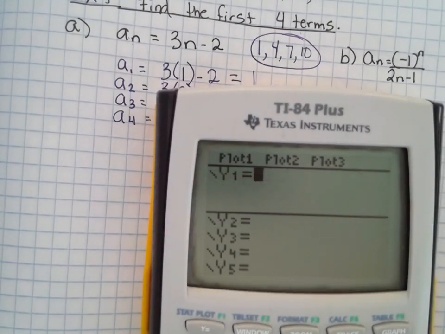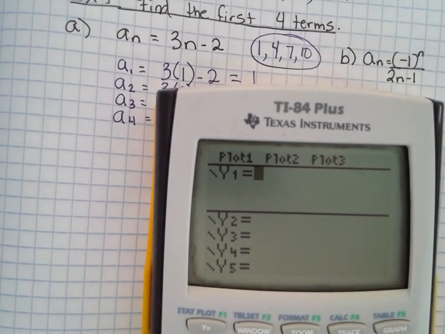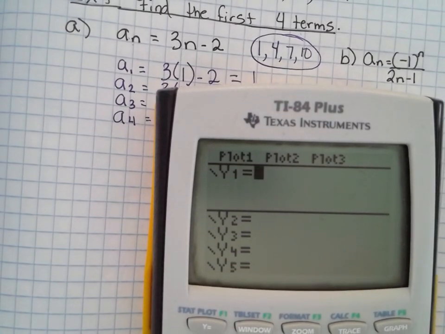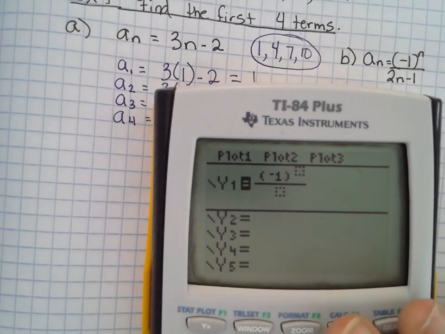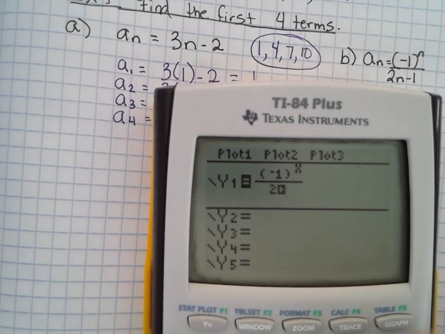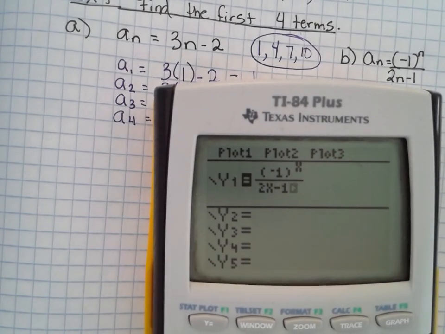Again, make sure that your calculator is reset back to function mode. So if it's still in polar coordinates, 2nd plus 7, 1, 2. And I'm going to do alpha y equals 1, parenthesis, negative 1, parenthesis, to the, and we can't use n's here, we're going to have to use x's, over 2x minus 1.